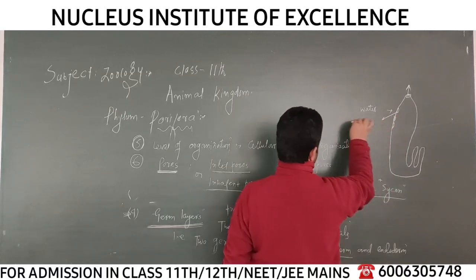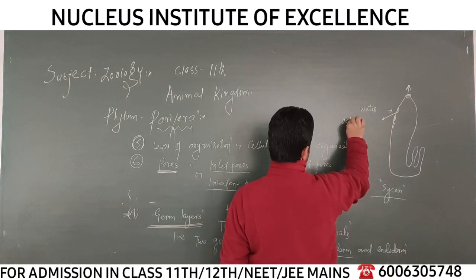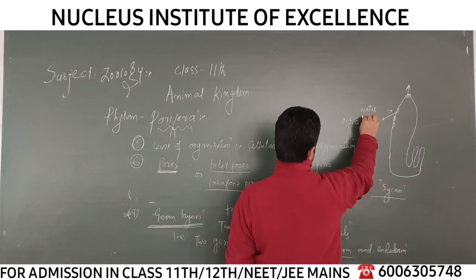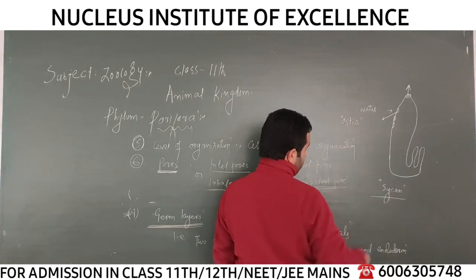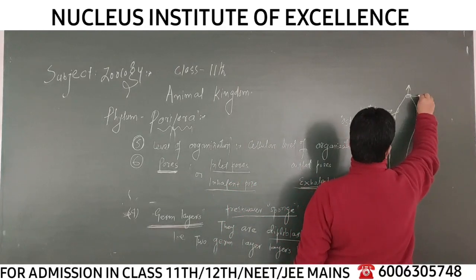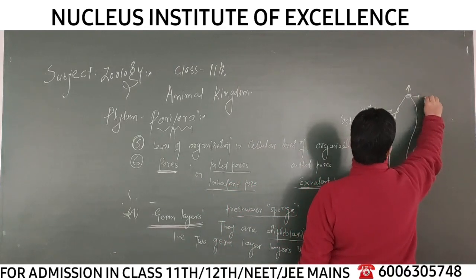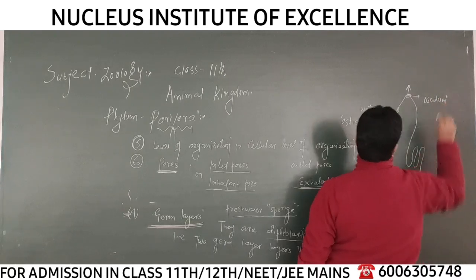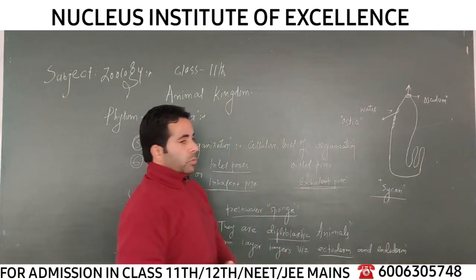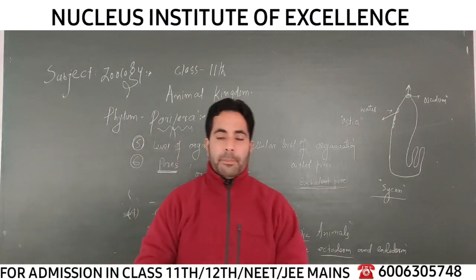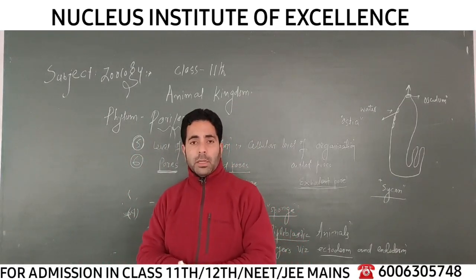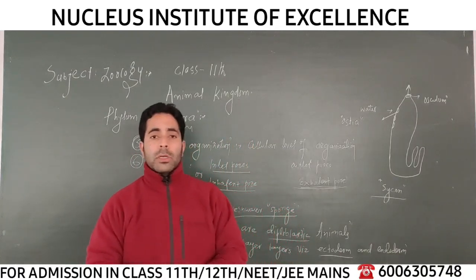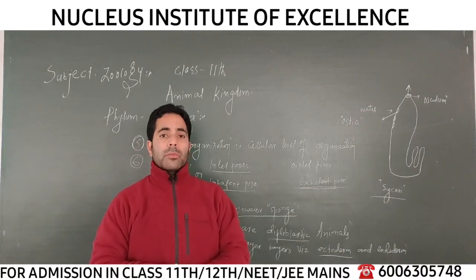These inhalant pores are called ostia, plural term ostia, singular is ostium. And this pore through which the water exits the body is called osculum. So you have to memorize, you have to keep in mind that Porifera have two types of pores in their body.